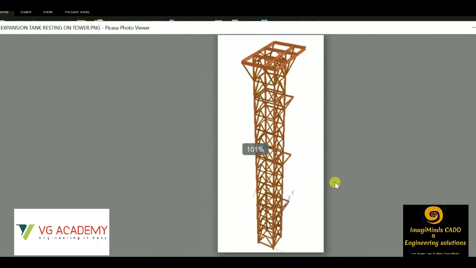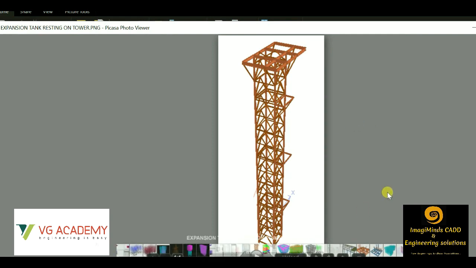This is a live project. This is a steel structure tower. This was done by me when I was working as a civil engineering designer. So all these projects, as I have already told you in AutoCAD, I'll be sharing with you. So similarly, I'll be sharing the projects related to structural designing with STAAD Pro and ETABS, so that it helps you out a lot.